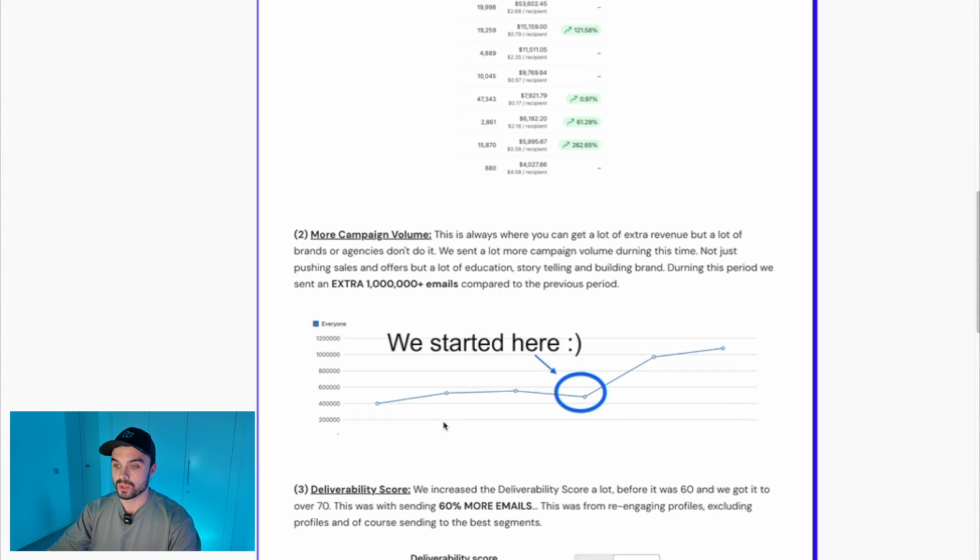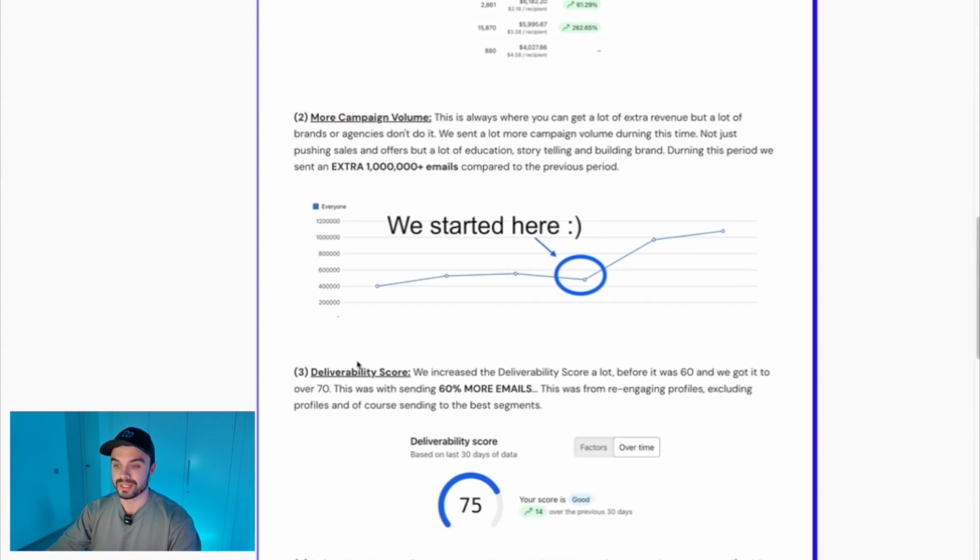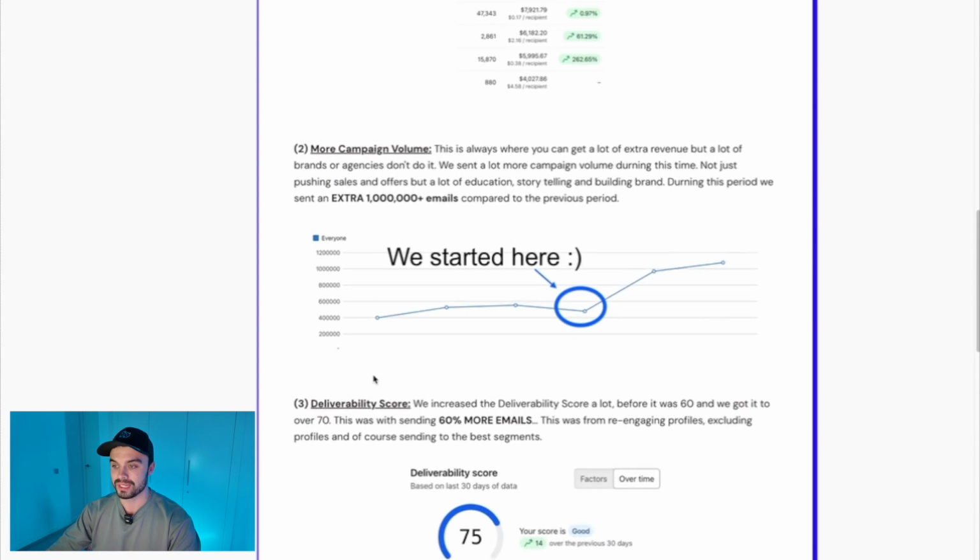And then the deliverability score is thing number 3. So we worked on the deliverability. So we increased the deliverability score a lot. Before it was an average of about 60, and we got it to over 70. And this was with sending 60% more volume. Okay, so we didn't pull back the volume. We sent 60% more, and we were also able to get the deliverability score to over 75.